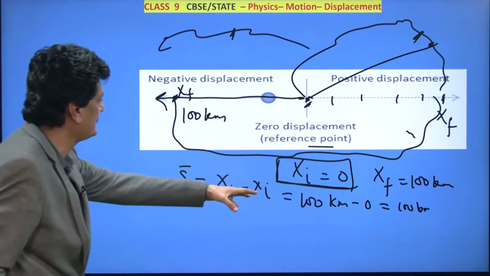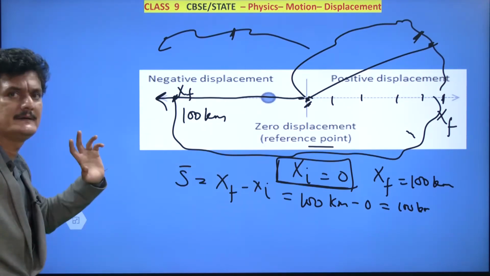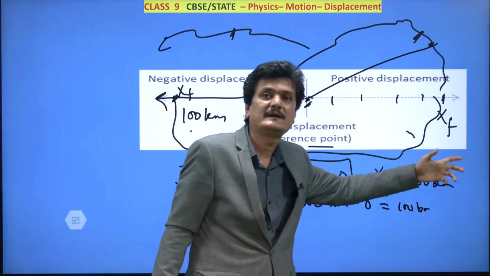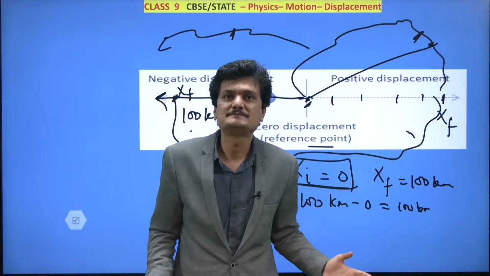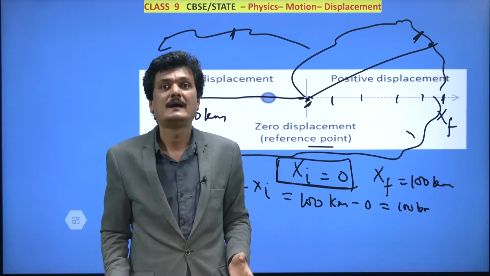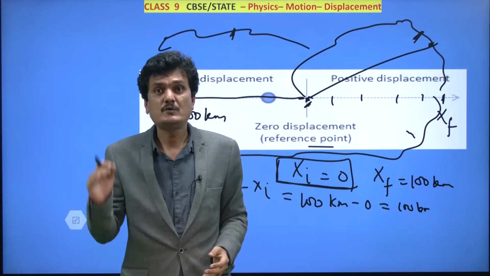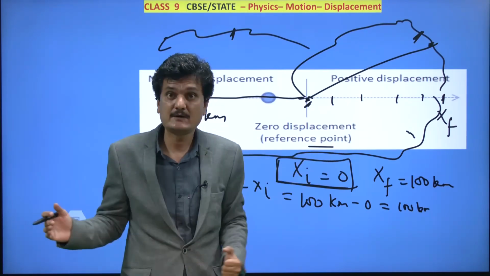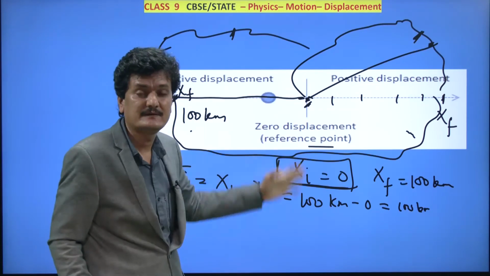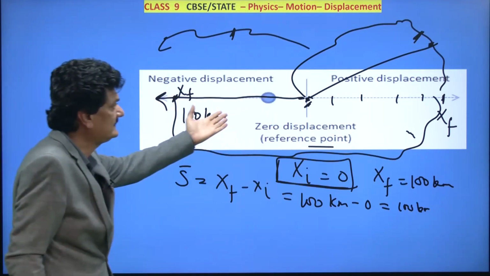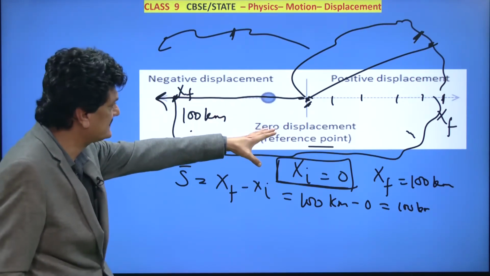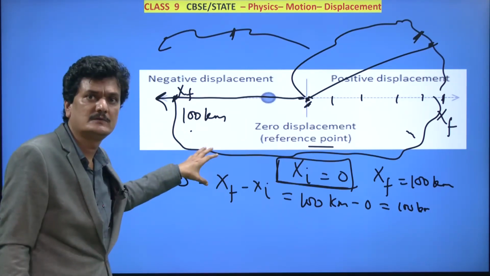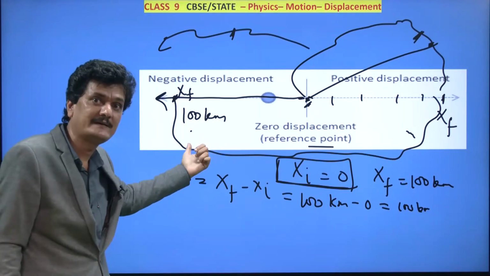Then again you use the formula xf minus xi. But if this is also 100 kilometer and this is also 100 kilometer, that is not possible at all. How can that be possible? Then what to do? So you have a negative x-axis also, just as you have positive x-axis, negative x-axis, positive y-axis, negative y-axis. This is now exactly opposite to that position. So this becomes your negative x-axis and this value is 100. So this becomes negative 100, minus 100.